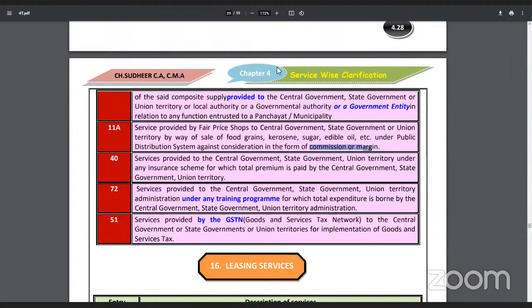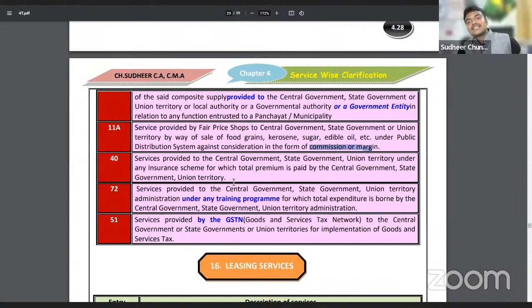For them, government will supply. So what ration shops will receive here? Commission. Such a commission will be exempted. I repeat, such a commission will be exempted. Such commission or margin will be exempted. Okay, next.